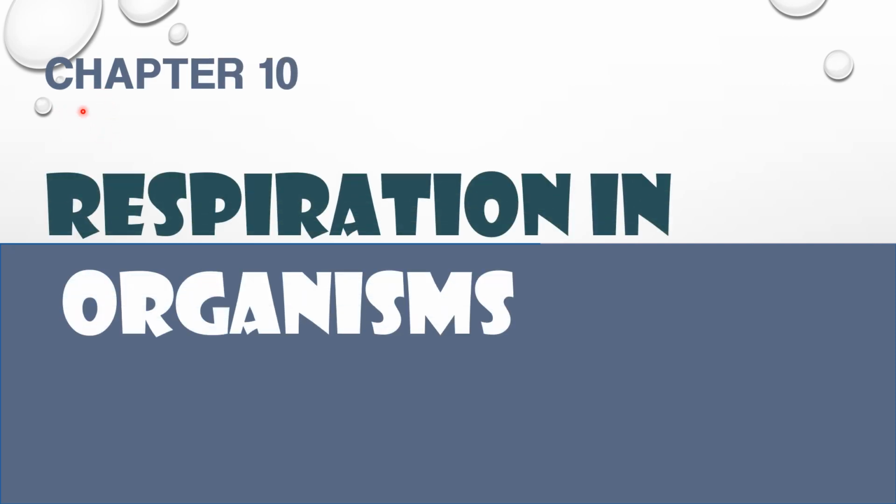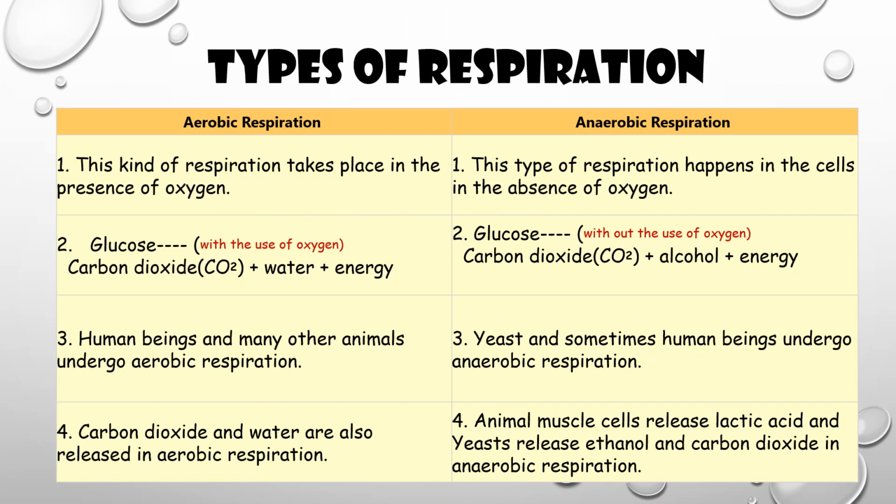Next we will see the revision of chapter 10, respiration in organisms. Types of respiration. Mainly two types of respiration are there, aerobic respiration and anaerobic respiration. First, aerobic respiration. This kind of respiration takes place in the presence of oxygen.